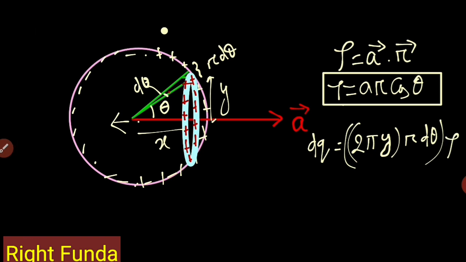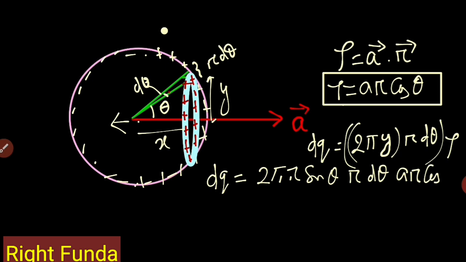Substituting, y is equal to r sine theta, so dq equals 2 pi r sine theta into r d theta into A r cos theta.